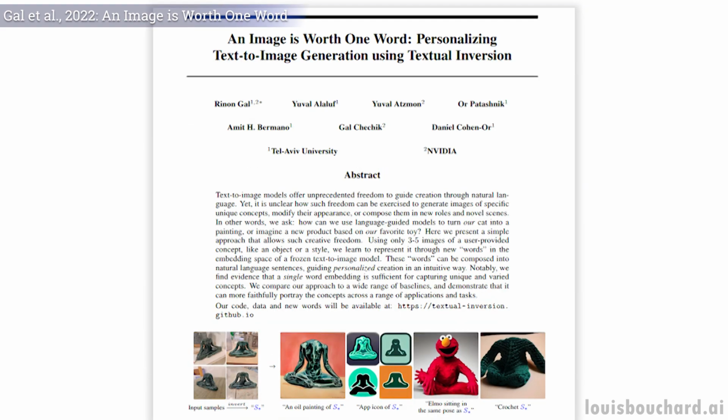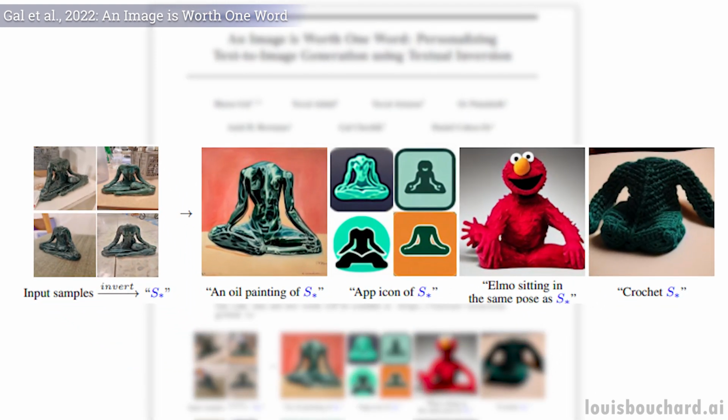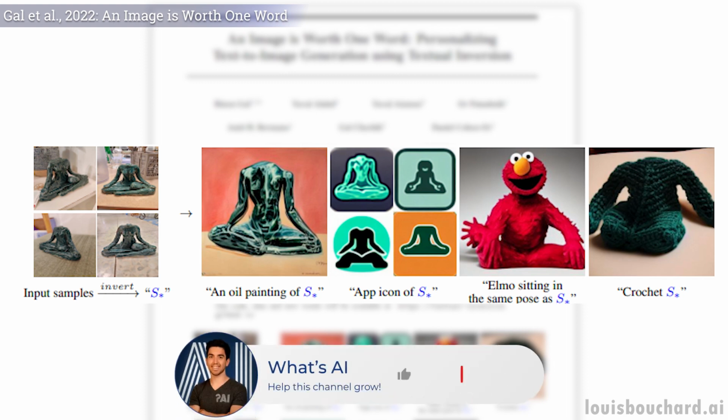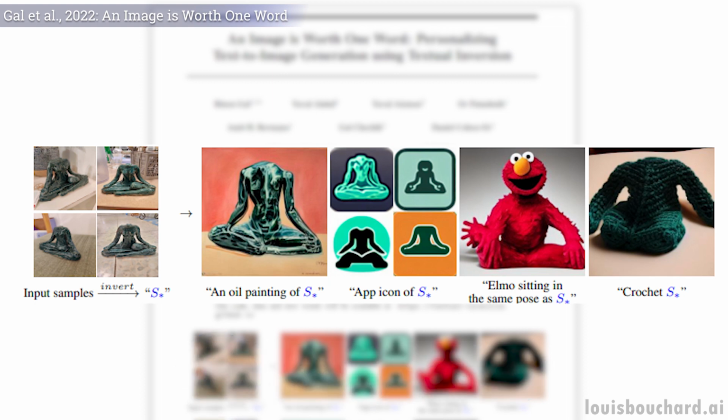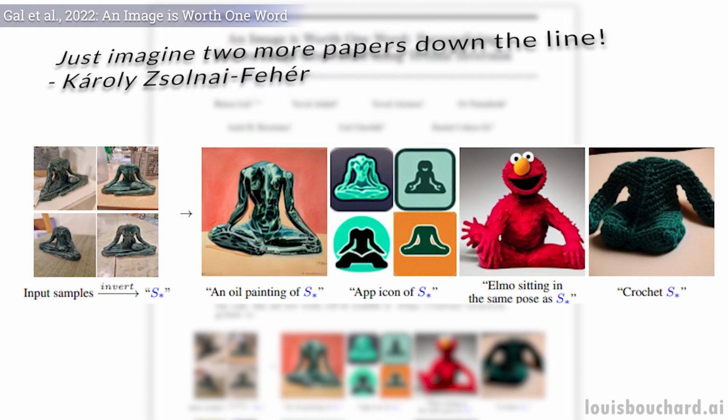They developed an approach for conditioning text-to-image models like Stable Diffusion, which I covered last week, with a few images to represent any object or concept through the words you will send along your images, transforming the object of your input images into whatever you want. Of course, the results still need work, but this is just the first paper tackling such an amazing task that could revolutionize the design industry. As a fantastic YouTuber colleague will say, just imagine 2 more papers down the line.